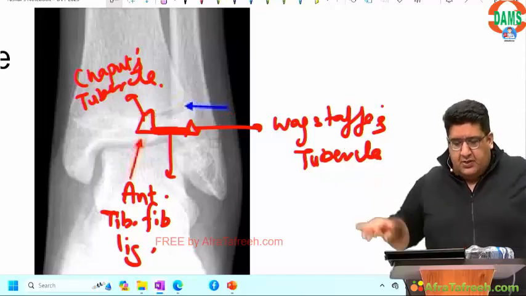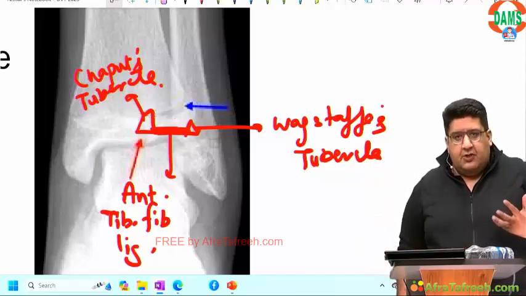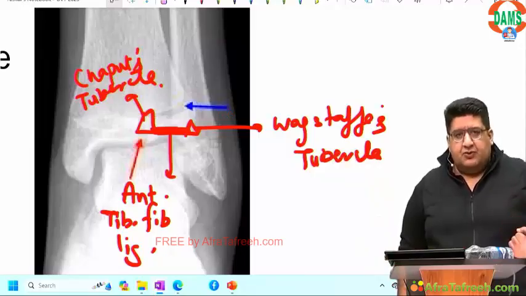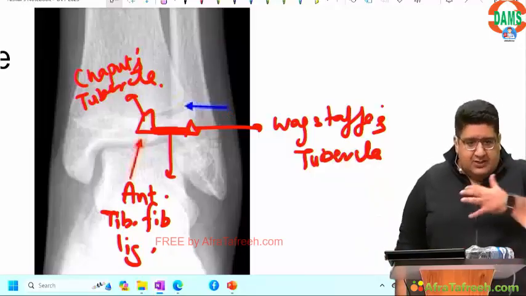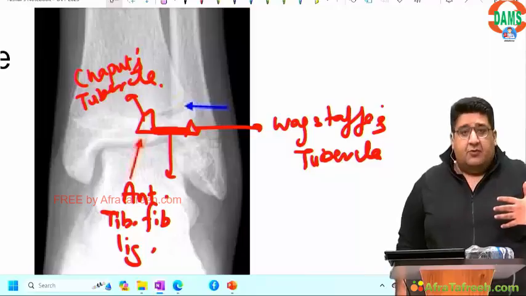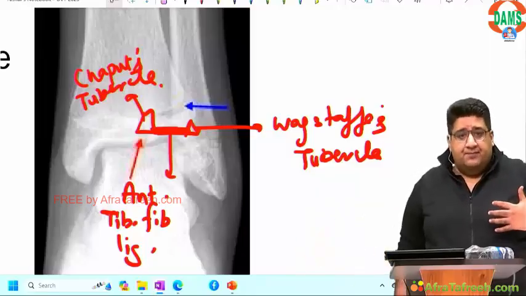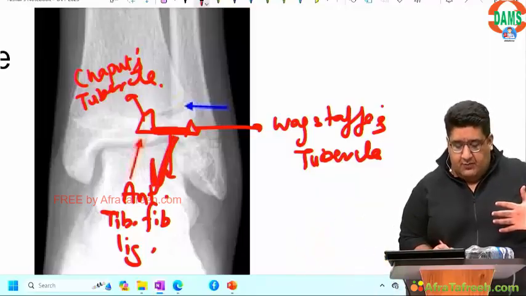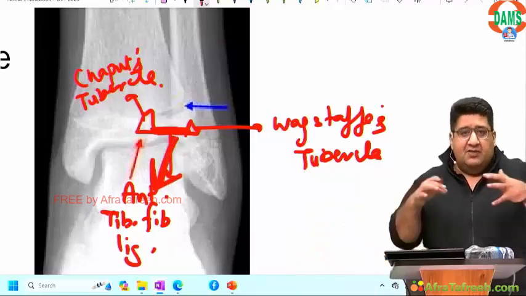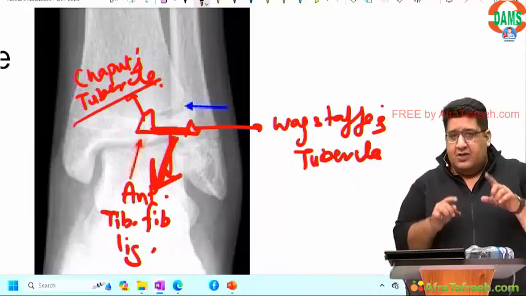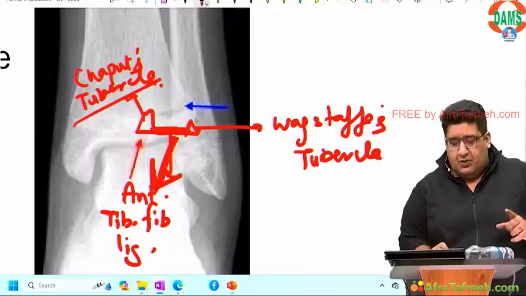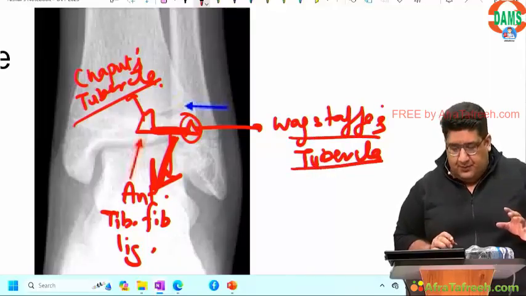Again I repeat this one. The inferior tibiofibular joint is a classical example of syndesmosis. It is stabilized by a ligament called the anterior tibiofibular ligament. I have written the name here. So this one is the anterior tibiofibular ligament. Tibial insertion is on a bony prominence called Chaput's tubercle. Fibular insertion is on a bony prominence called Wagstaff's tubercle.